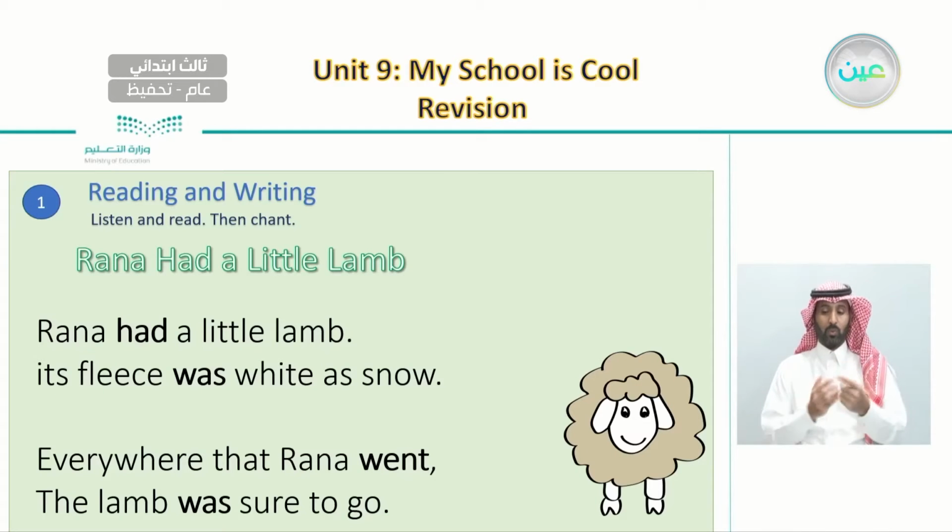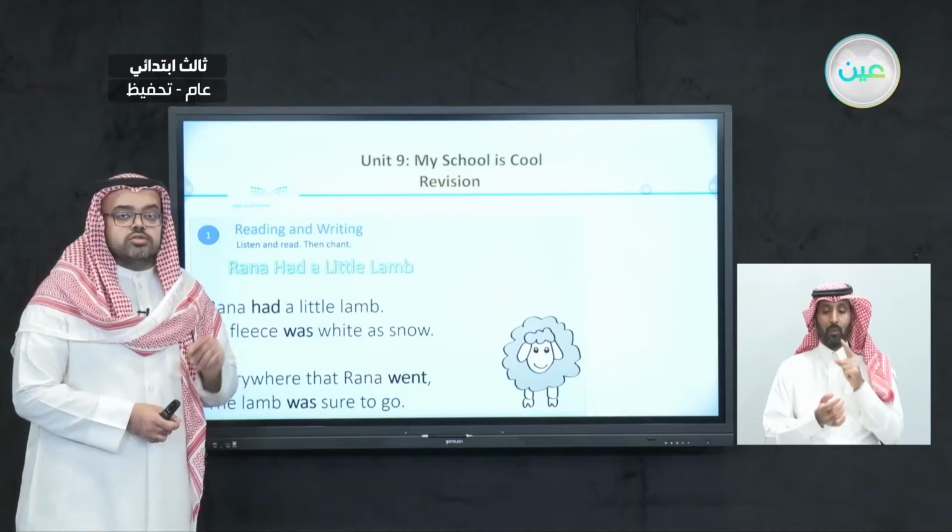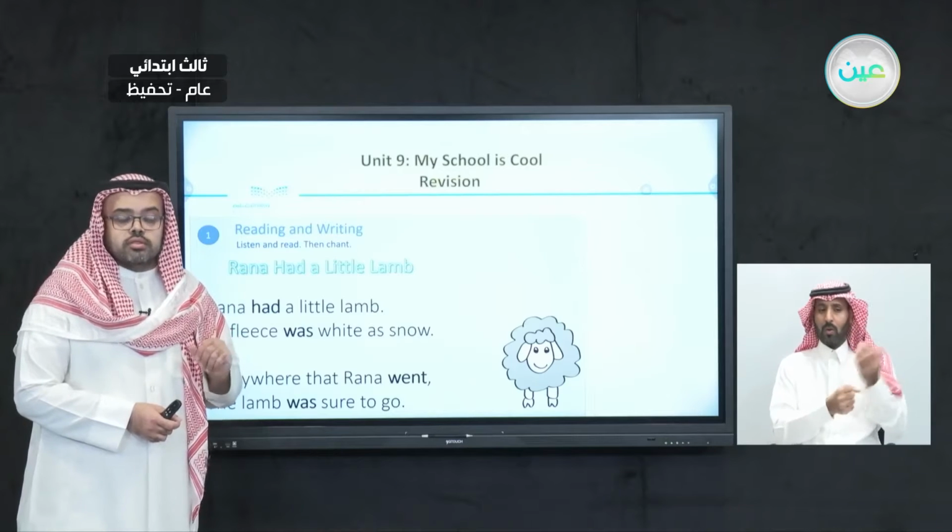Quick revision of our last lesson. In our last lesson, we listened to an interesting chant called Rana Had a Little Lamb, where we listened, we said, and we also pointed to the words or sentences that have verbs in the past. So let's make another revision for this chant. Let's listen to it and read it together, and then we can highlight all of the verbs that were in the past.